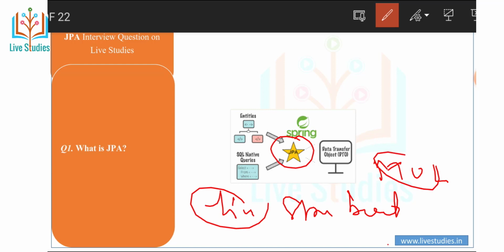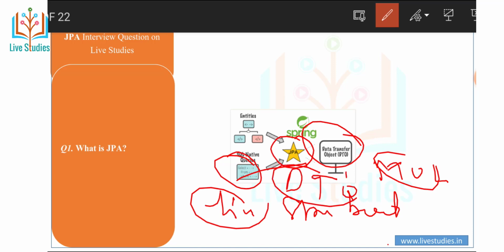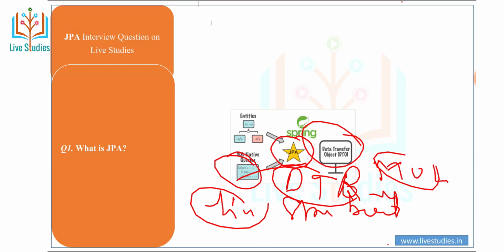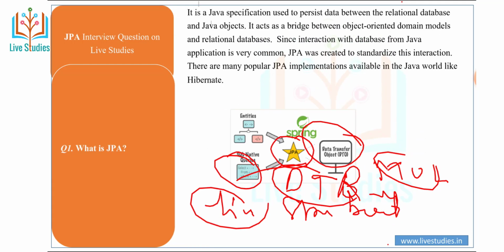Also native SQL can connect directly to the JPA and transfer data objects, meaning a DAO, JPA repository. Okay, move to the next question.